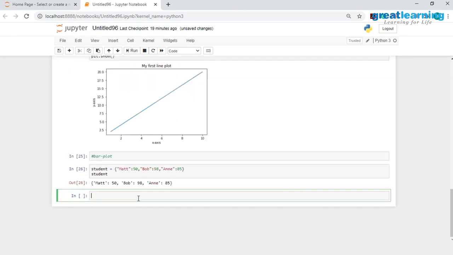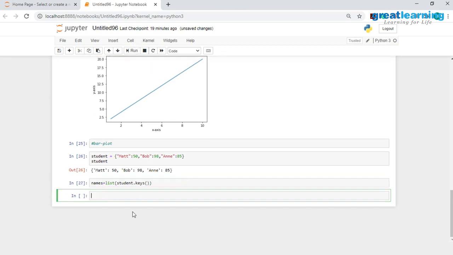And now that I have created this dictionary, I'd have to extract the keys and values from this. So I'll have student.keys, and whatever value I get, I will convert this into a list. And I'll store it in a new object called as names. Similarly, I'd have to extract the marks of the students as well. I'll have list student.values. And this I'll go ahead and store in a new object called as marks.